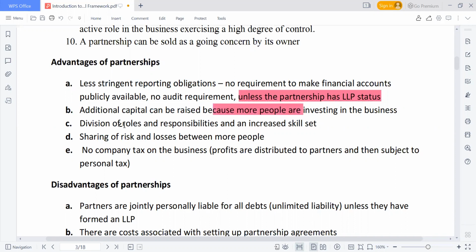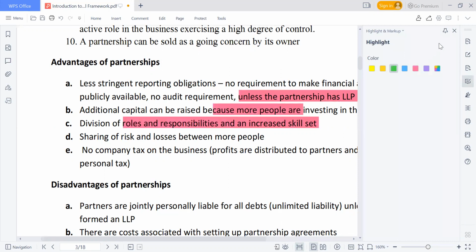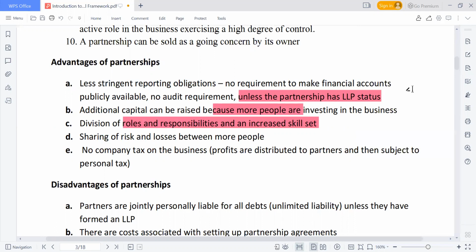Another one is division of roles and responsibility and increased skill set. There's a division of labor, meaning that each of the partners has a certain responsibility given to them. What partner A is doing may be different from what partner B is doing. And whenever there's division of labor, productivity will increase. It's not that in a sole proprietorship you are the one that will do everything. In a partnership, some partners can go on leave while others continue. So there's a division of roles and responsibility, and when there is, accountability will also come in. Productivity will also increase.